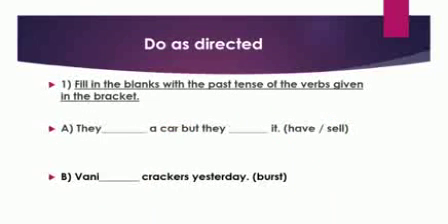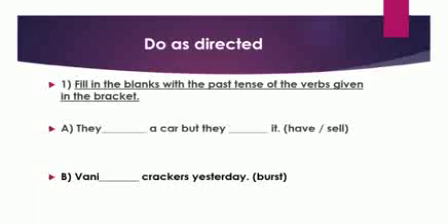Now children, when you have learned about the tenses, identifying the tenses and converting the tenses, let's have a check. Now here children, if you can read the heading, it is do as directed. Means some instructions are given to you and you have to follow those instructions and give the answer. So the first question is fill in the blanks with the past tense of the verbs given in the bracket. Means what you have to do?